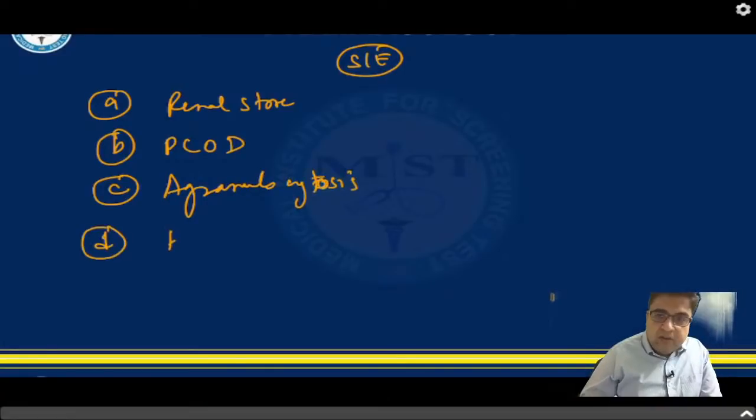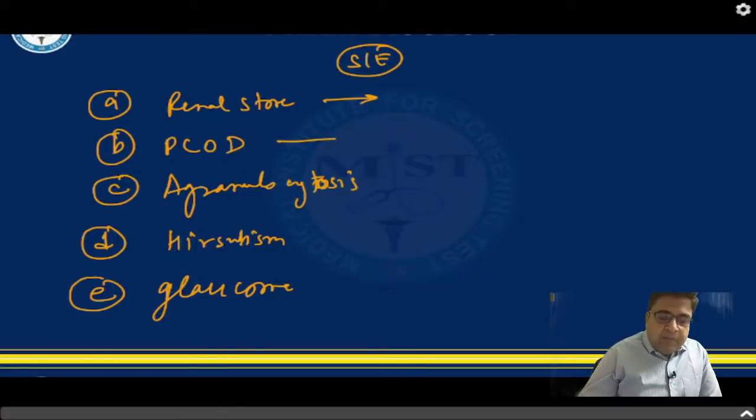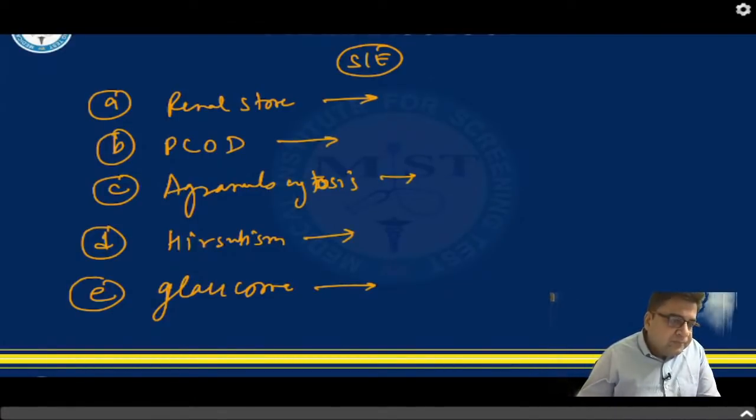And number 5, which anti-epileptic can cause glaucoma, an acute glaucoma attack? So answer me these 5 questions. Which anti-epileptic can cause renal stone, PCOD, agranulocytosis, hirsutism and glaucoma? Anyone would like to answer?